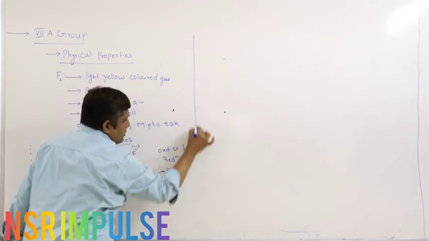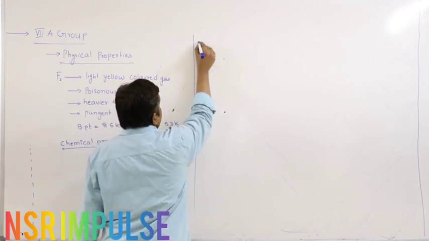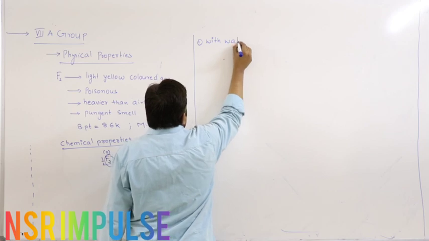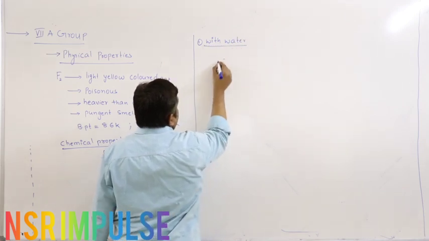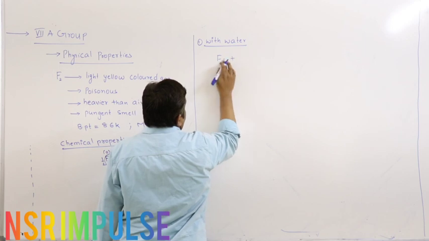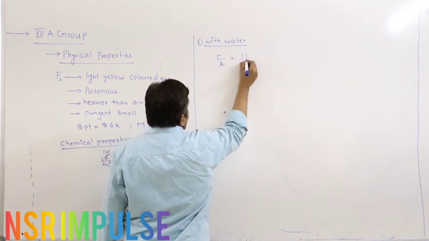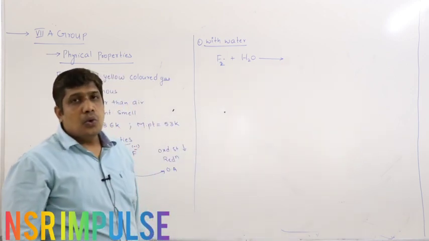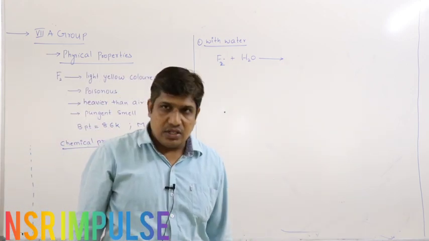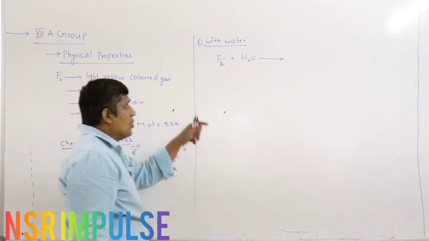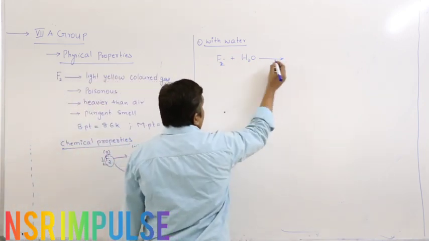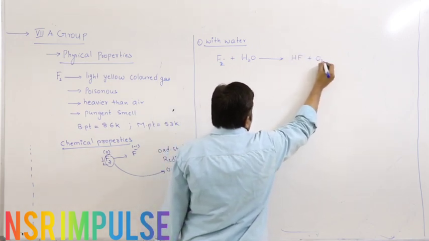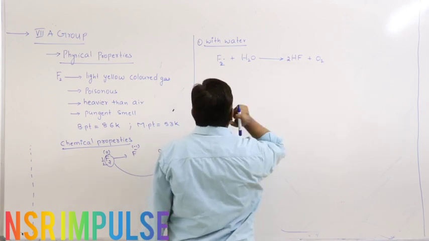First, reaction with water. Fluorine reacts with water and liberates ozone and oxygen, ozonized oxygen, right. So, let us see how this happens. Fluorine reacts with H2O to form HF and O2.